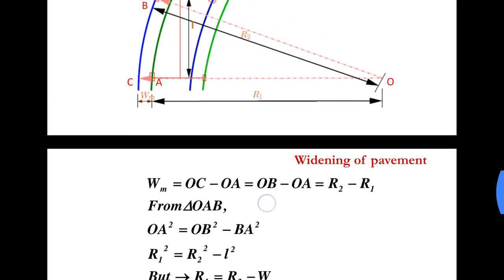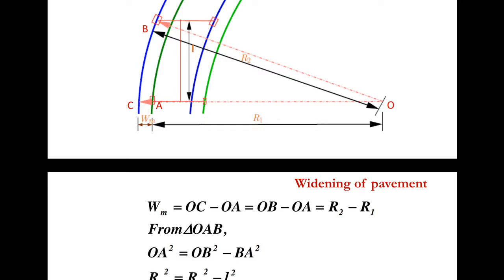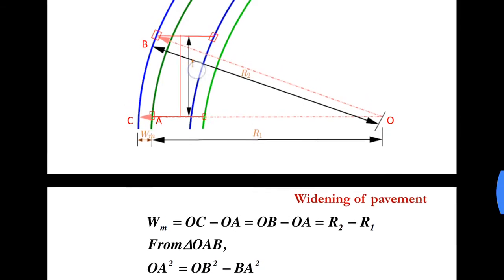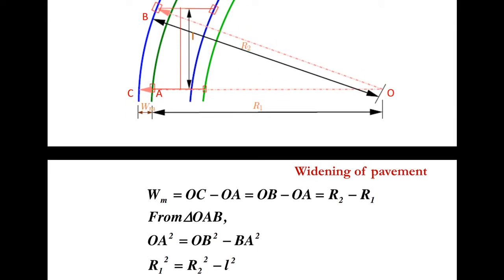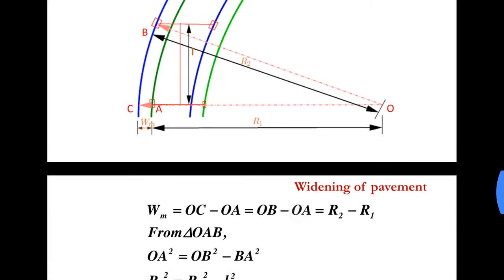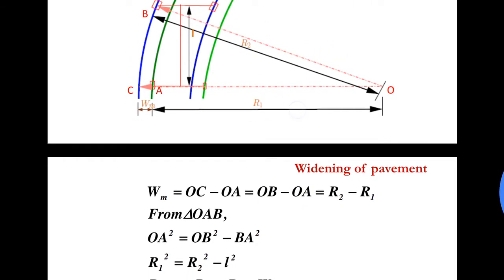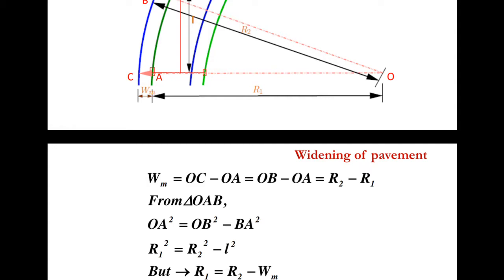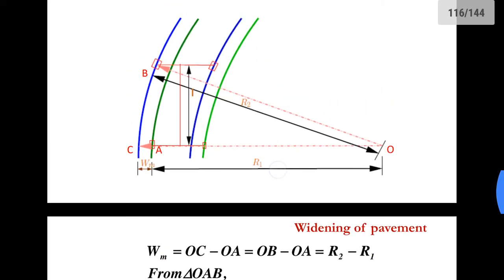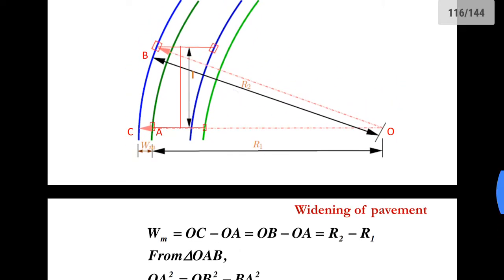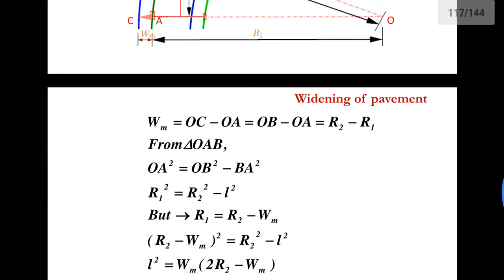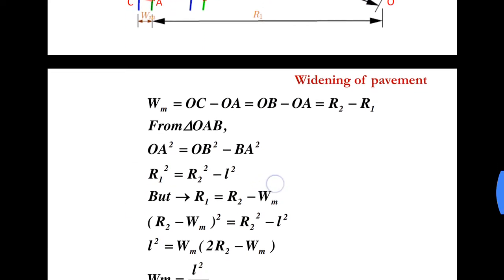Now what is AB? AB is nothing but L. So R2 square is equal to R1 square plus L square. Then what is R1 square? It is nothing but R2 square minus L square, that is written here.